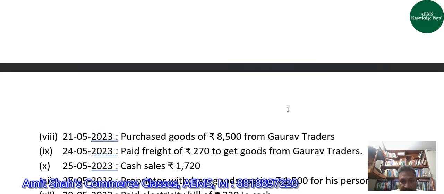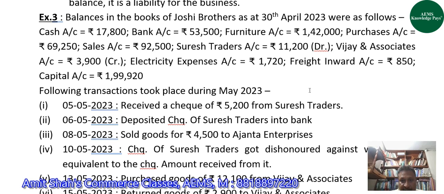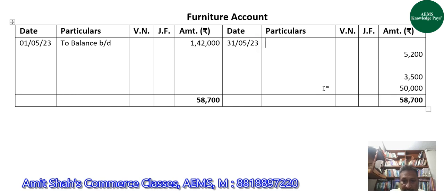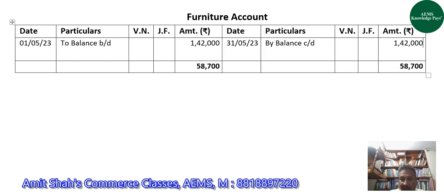Okay, sir. I did not know. It was 1,42,000. Okay. So guys, here the balance at the beginning of the month was 142. At the end also it would be 142. Why? Because there is no transaction involved. No transaction is there involving furniture account. This is how we will have two balances: balance BD 142 and by balance CD 142 so that both the sides are equal.